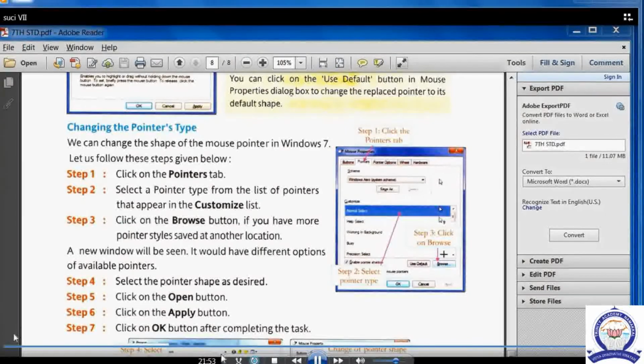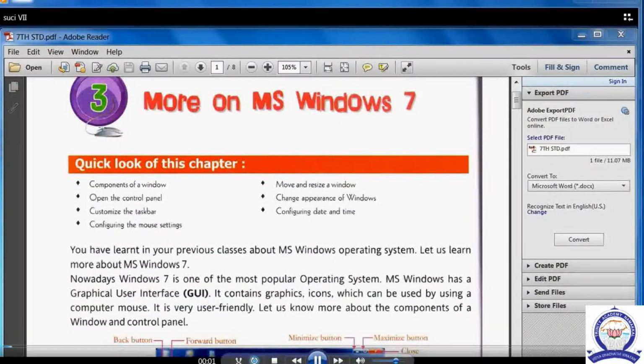Okay, children, read this lesson and watch this video. It will be helpful to you. We discussed all these topics: components of Windows, open the Control Panel, customize the taskbar. I think I covered all the topics. So now it's your duty to go through the video and read the lesson. Thank you so much, children.